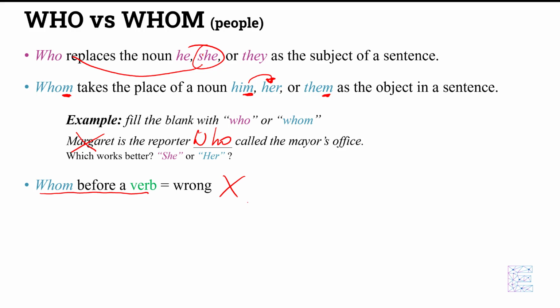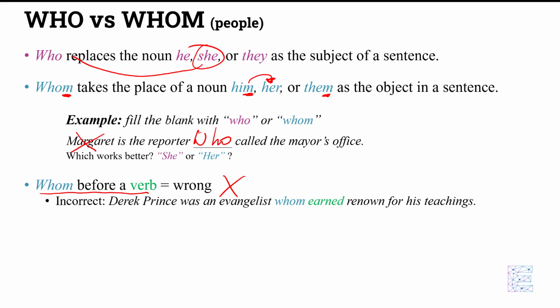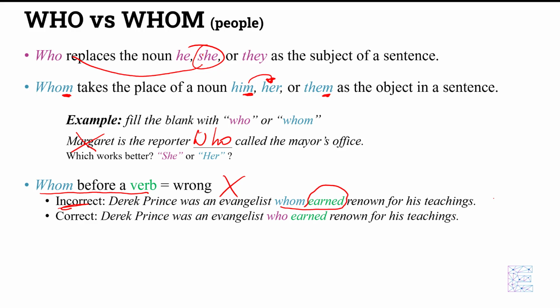And I'm going to give you an example of what not to do first, then I'll give you an example of how to fix it. So here's the example of what not to do. This is incorrect: Derek Prince was an evangelist whom earned. Earned is a verb, and you never put whom before a verb. That would be incorrect. To fix this, you use who. Derek Prince was an evangelist who earned renown for his teachings.